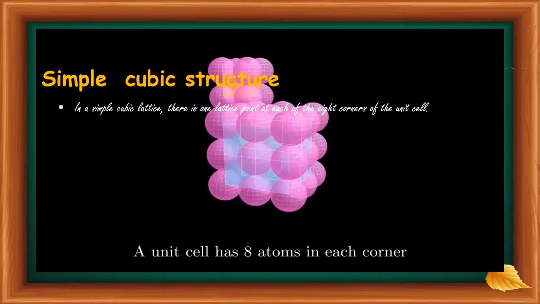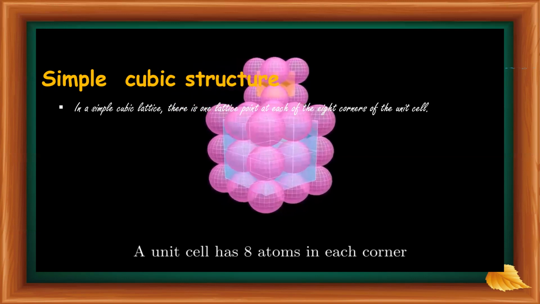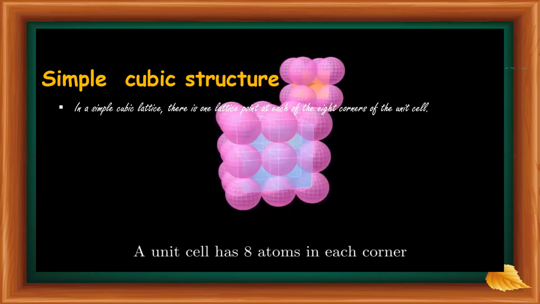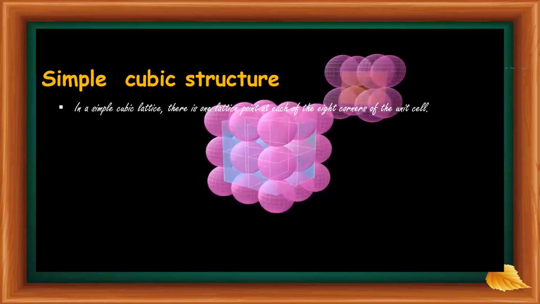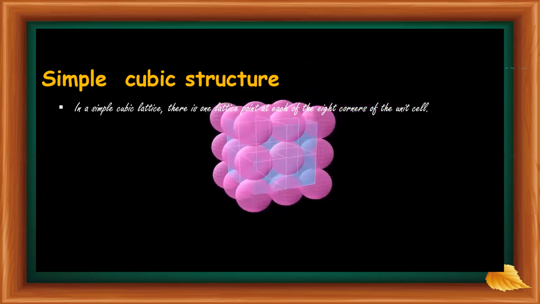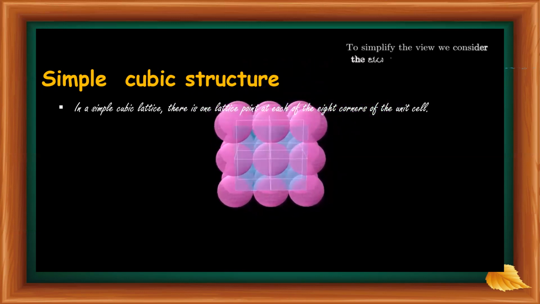A unit cell has 8 atoms in each corner. But all the atoms in the corner are shared by 8 unit cells.